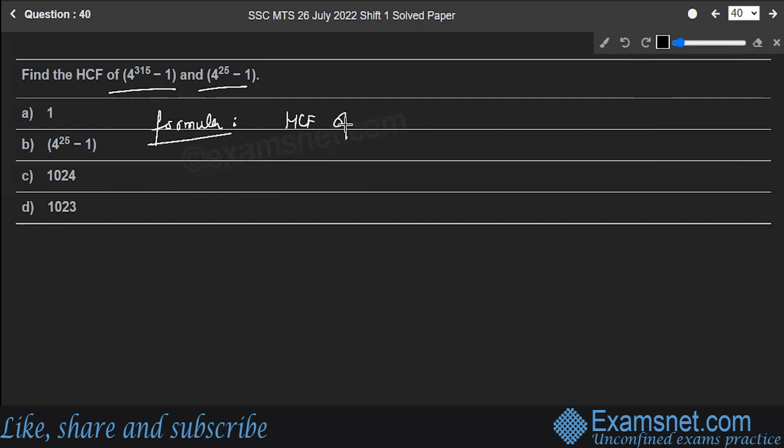HCF of a raised to power m minus 1 and a raised to power n minus 1 is a raised to power HCF of m and n, minus 1. This formula you must remember, because solving any problem through the formula saves your time.